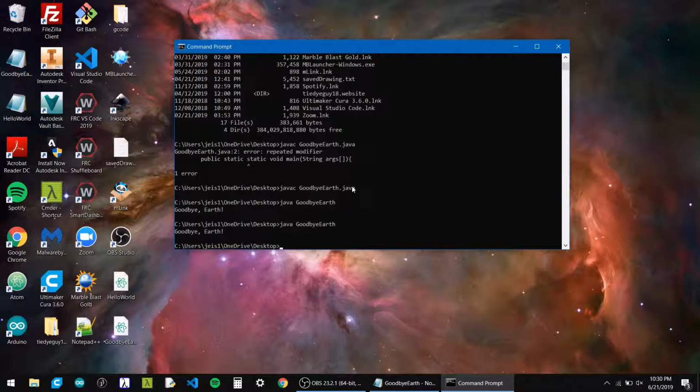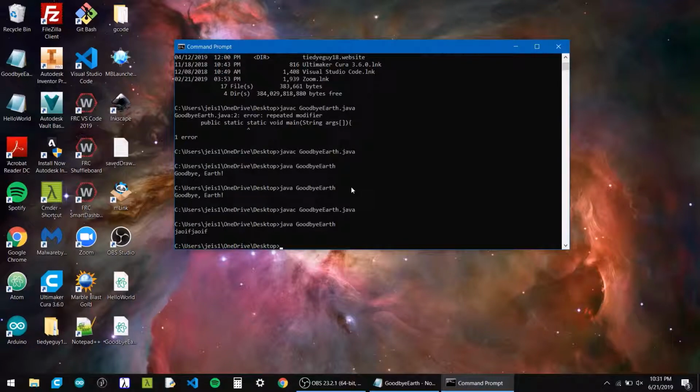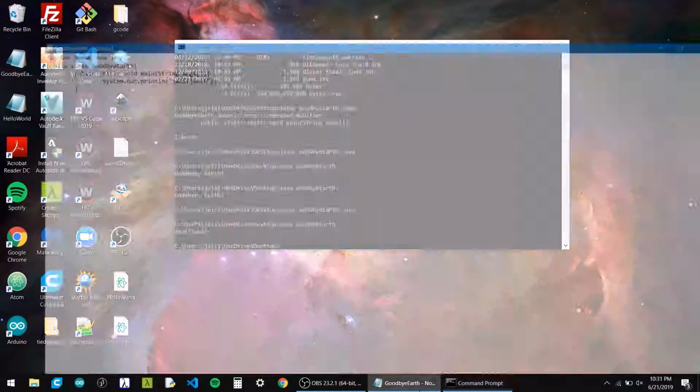So what we need to do is go up, and javac compile the file I just saved. So that'll recompile it, no errors. And then I will rerun it, and it prints my new, like what I now told it to print. So that's all. That's how you compile and run your first Java program. Whoop-de-doo.